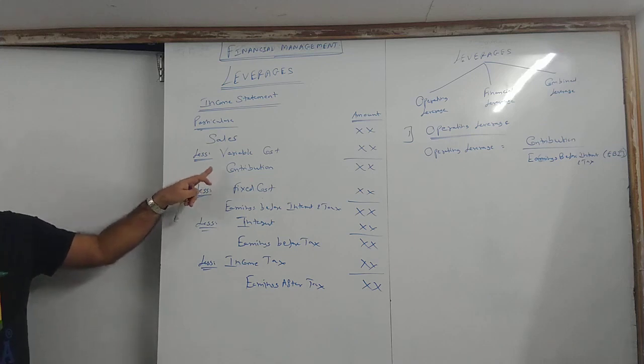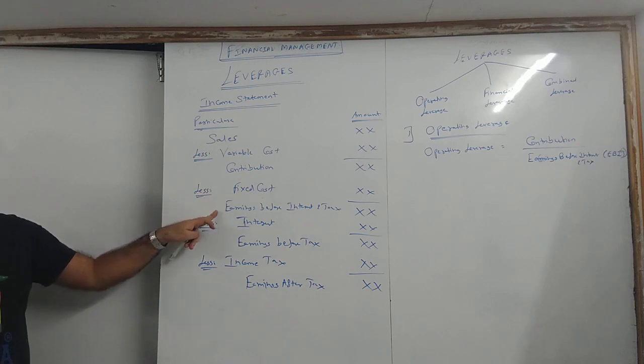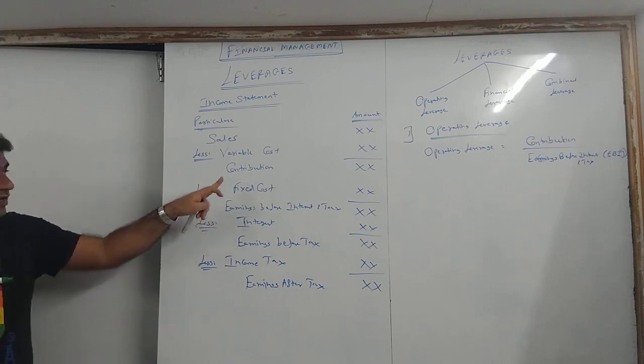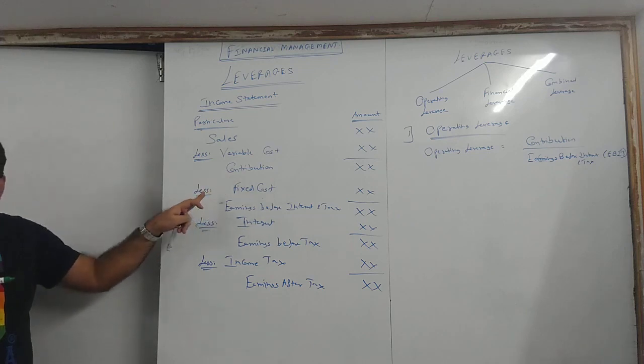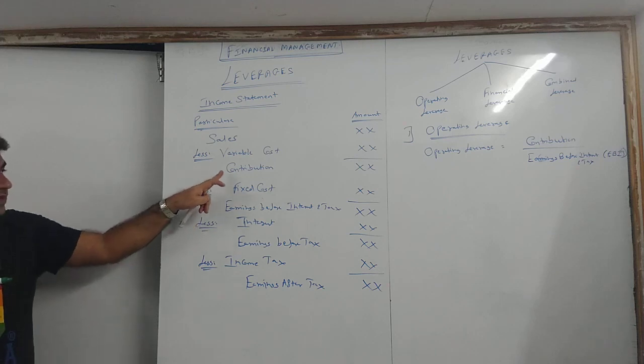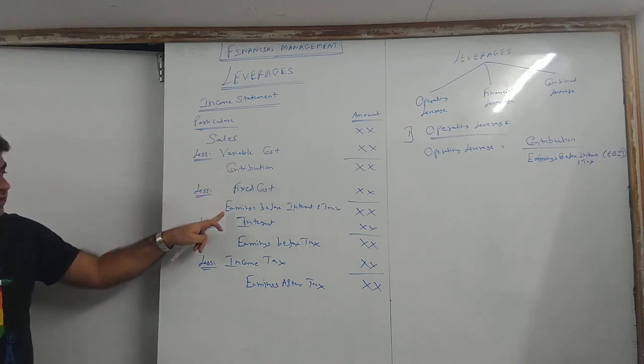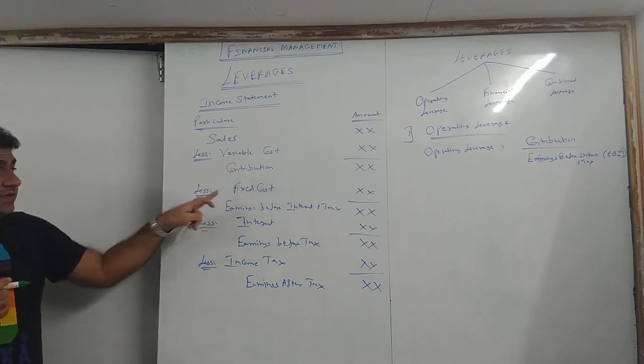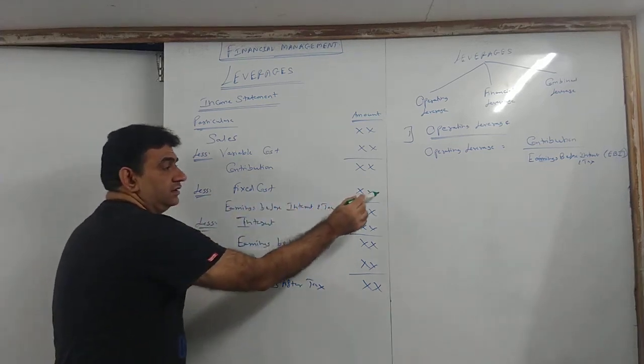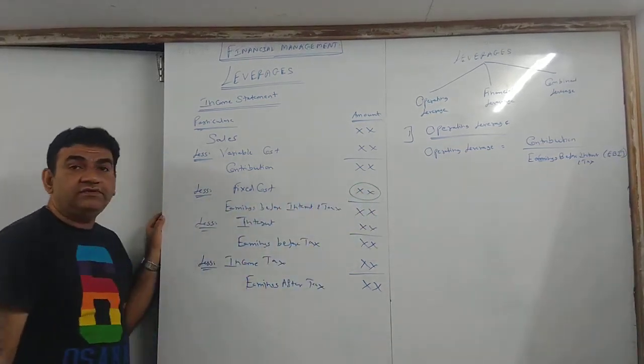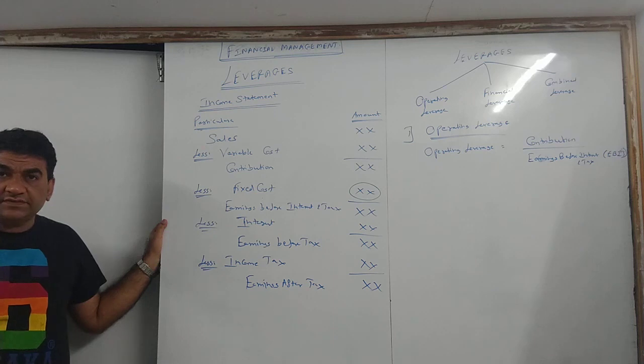Here. Numerator is contribution. Where is EBIT? Here. Correct? Now see the logic. Very few people will explain you this logically. Numerator is contribution, denominator is EBIT. What is in between? Fixed cost.